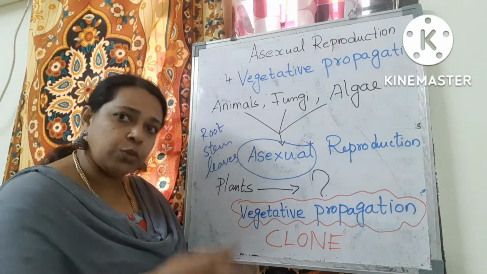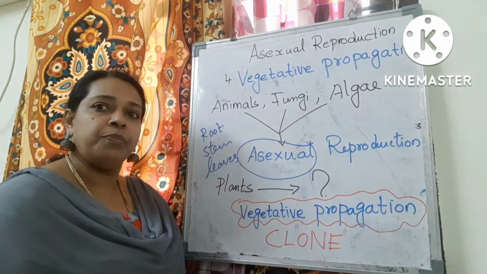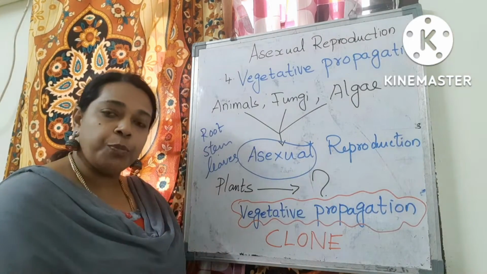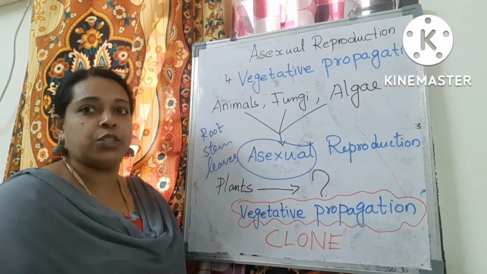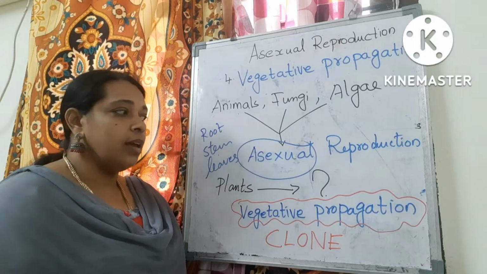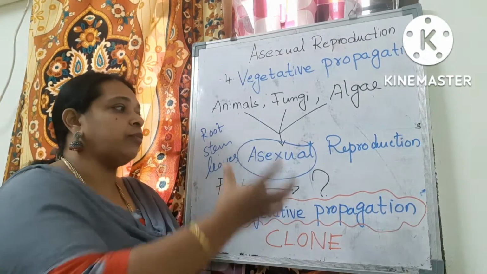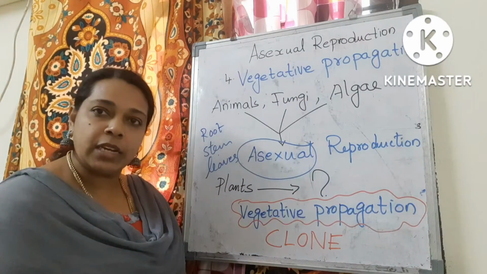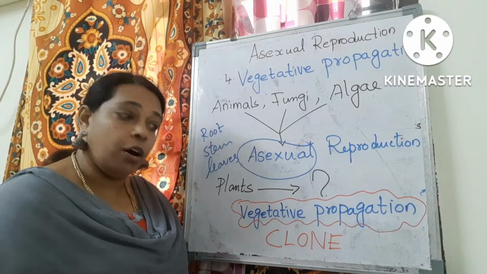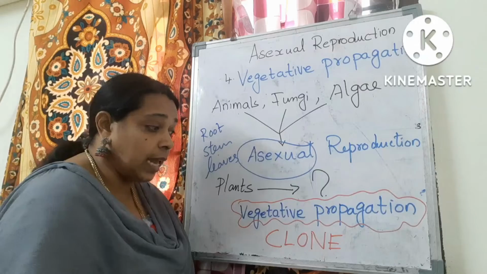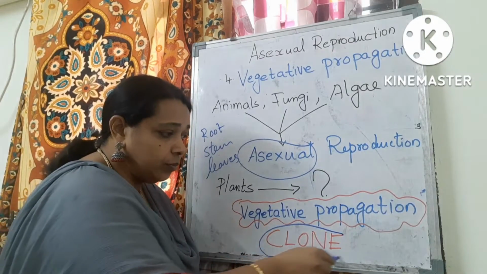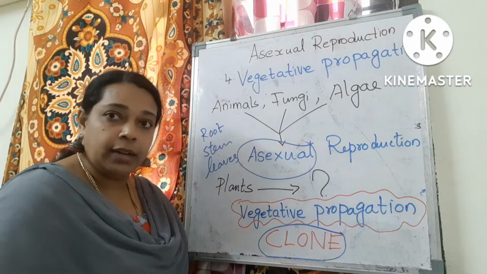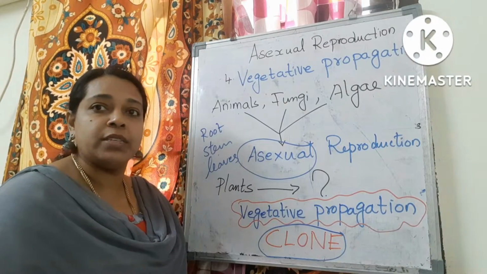Are asexual reproduction and vegetative propagation the same? Yes. Vegetative propagation is a type of asexual reproduction. And we get an offspring from asexual reproduction as well as from vegetative propagation. Can we call the offspring a clone? C-L-O-N-E. If you have seen my earlier videos, you will know what is meant by a clone.